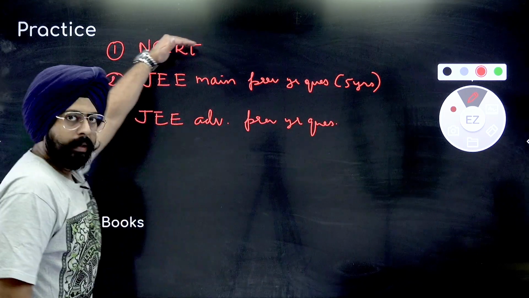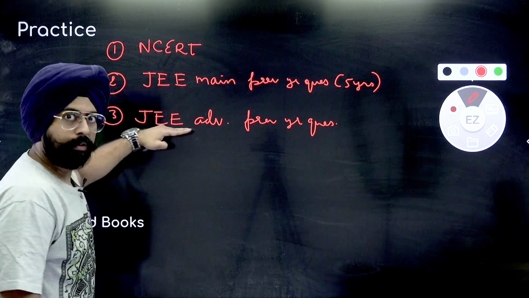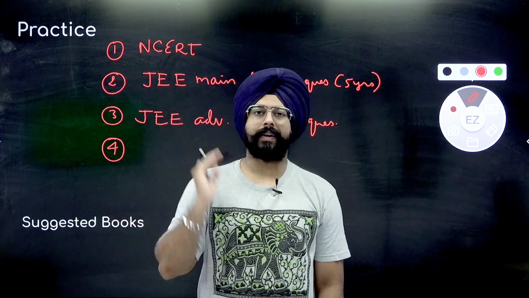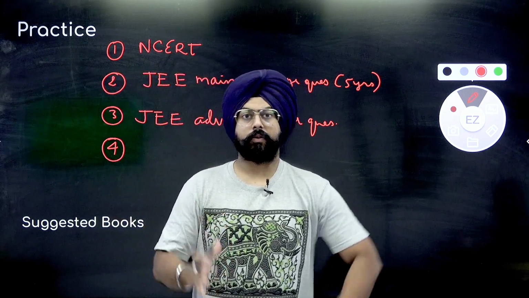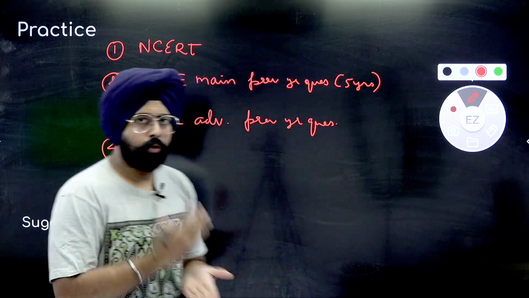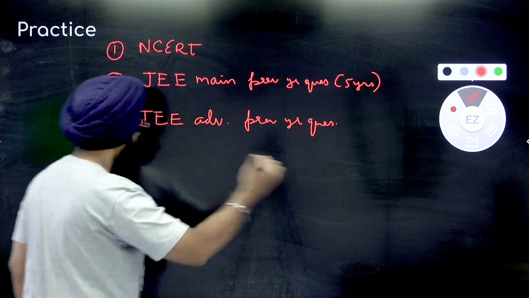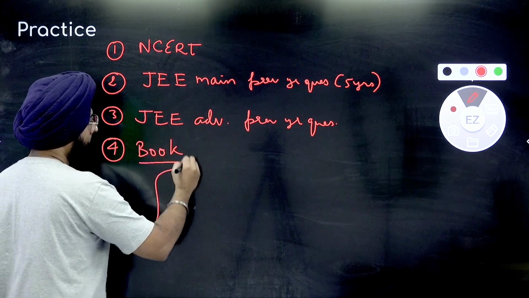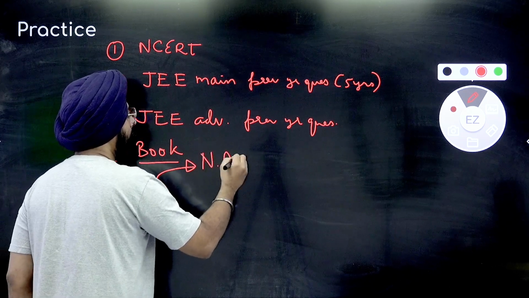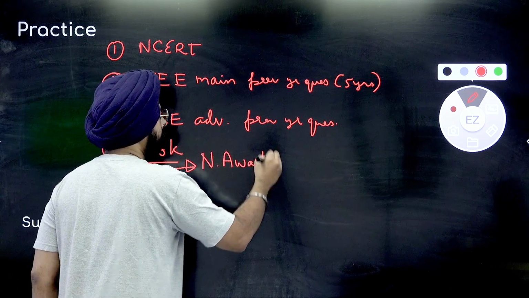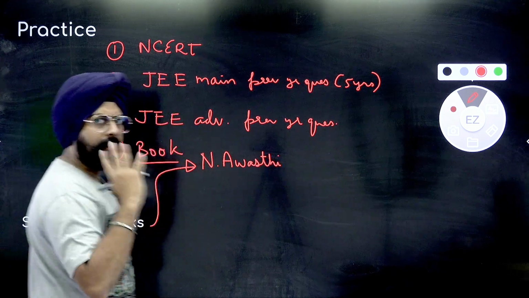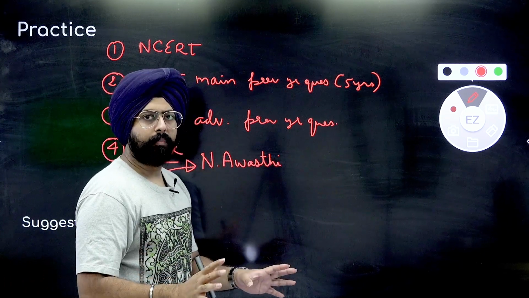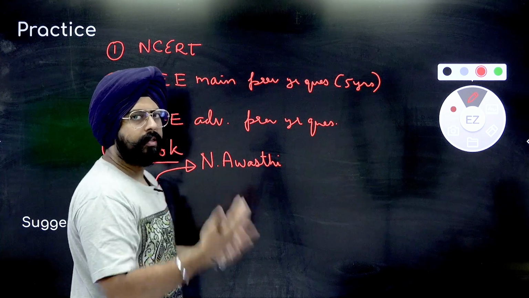Cool. Very basic. A little more tougher. And those of you who are actually serious about getting the top ranks in the country, those of you who want to get into the top 5,000 of the country, let's say, you should also dive a little bit into some book. My suggested book would be a book written by N. Avasthi. Problems in Physical Chemistry, that will be the name of the book. N. Avasthi. You can take that book and start solving problems for every chapter.